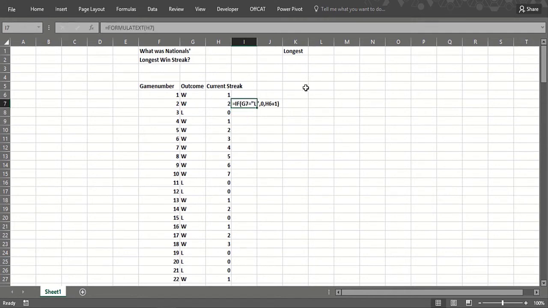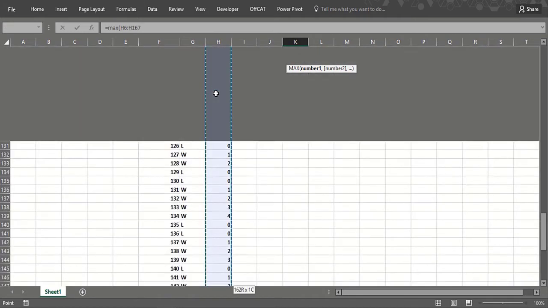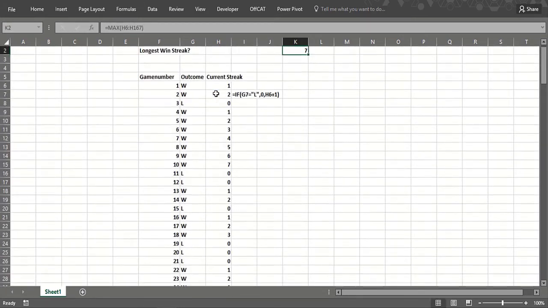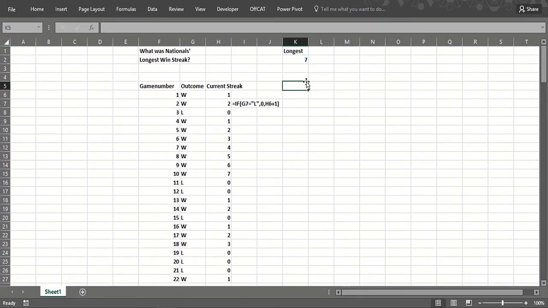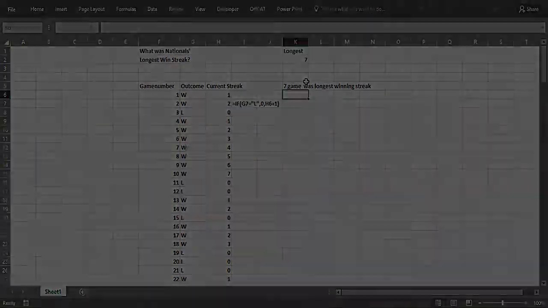Okay, now the longest winning streak would just be the biggest number in this column. Control Shift down arrow. 7-game winning streak. So 7 games was the longest winning streak. And that's really all there is to this really short video, but it shows the power of if statements. They can solve a really fairly complicated problem.